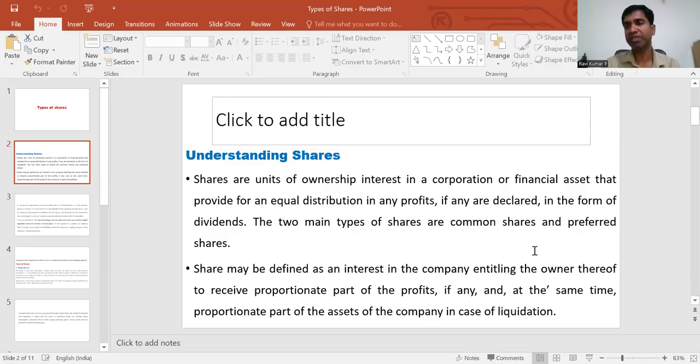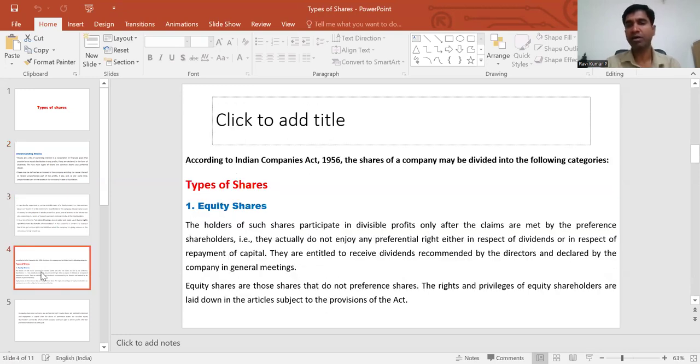There are two types of shares we're going to find in the market: common shares and preferred shares. According to the Indian Companies Act of 1956, the shares are divided into two categories: equity share and preference share. First we're going to understand the meaning of the equity share, and later we'll discuss the basic differences between equity and preference shares.